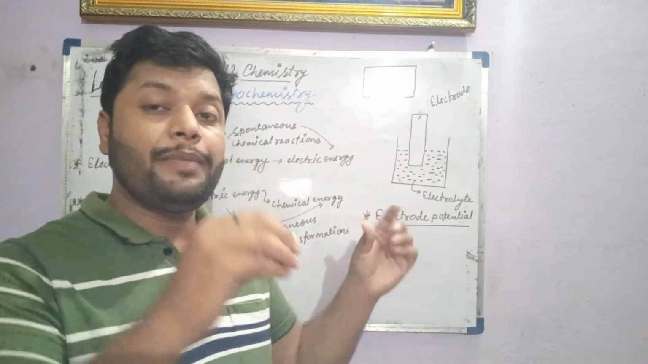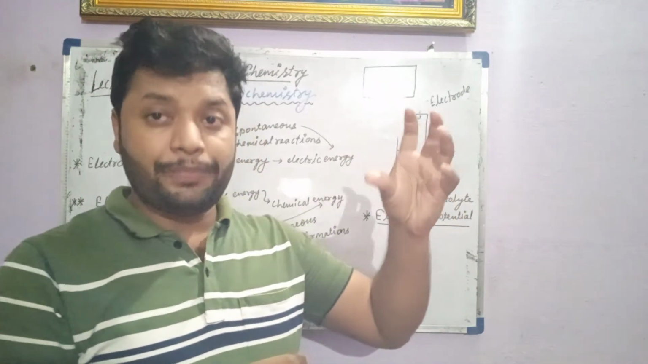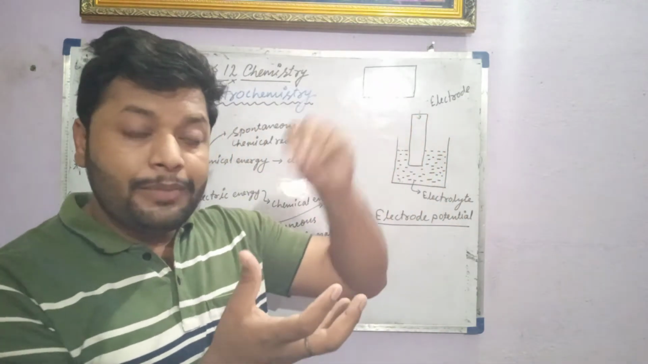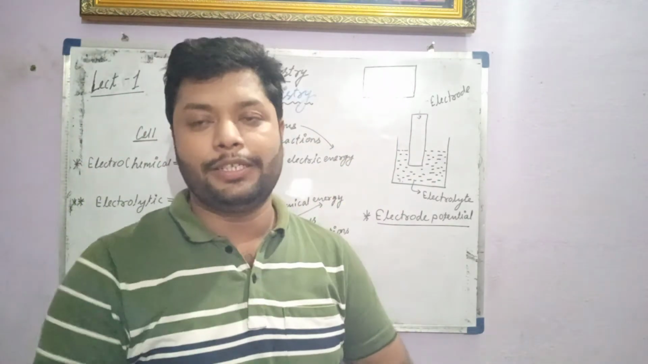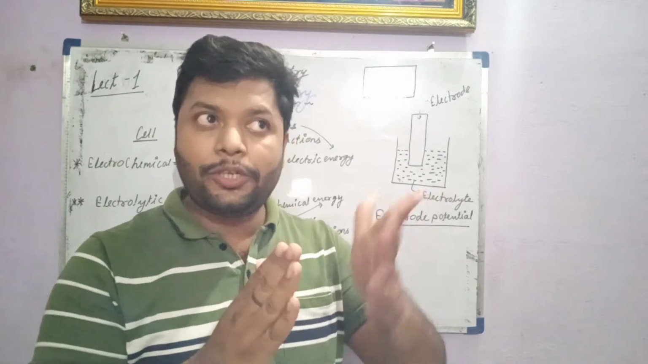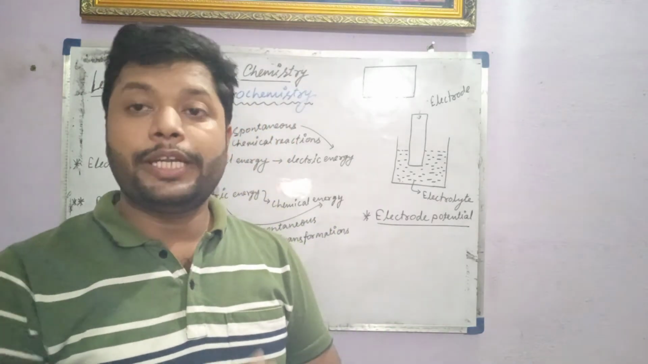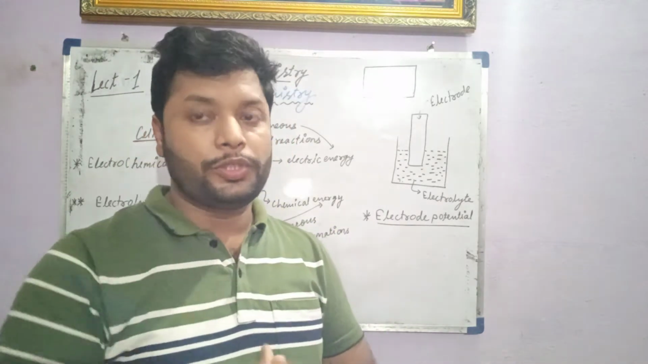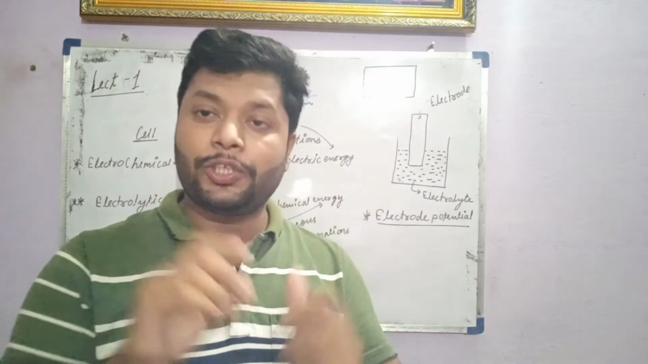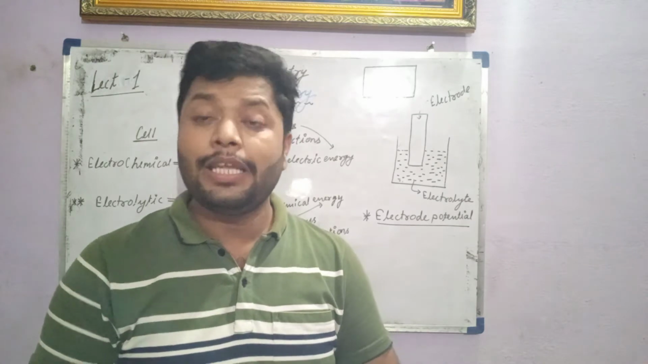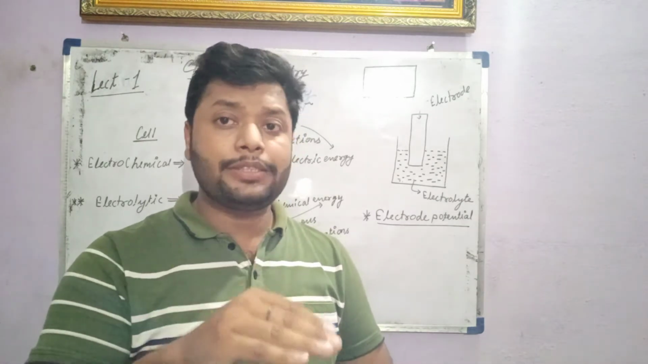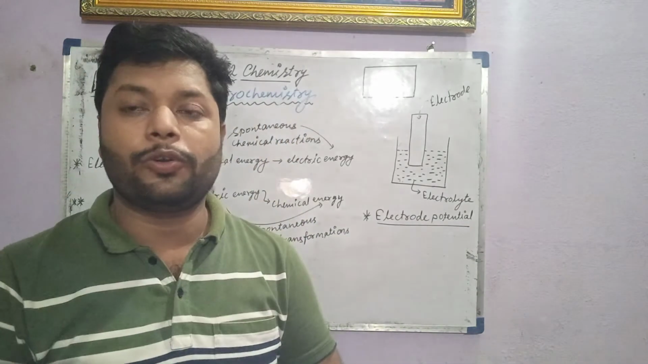And whenever we have some metallic strips dipped in it, that is called an electrode, because they have a tendency to flow the current, a tendency to flow the electrons. So that's why they are called electrodes. There are two different types of electrode, cathode and anode, depending upon the nature of current they are passing or the nature of reactions that occur at that type of electrode.